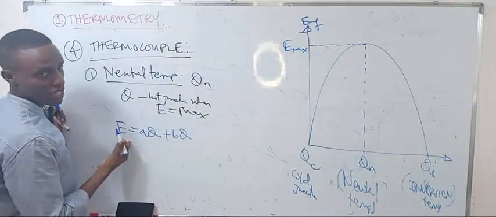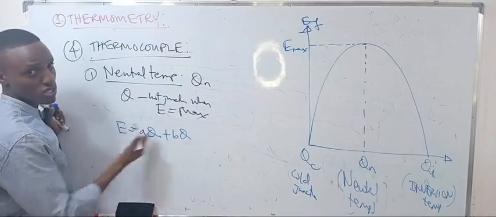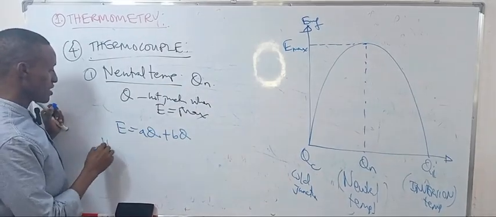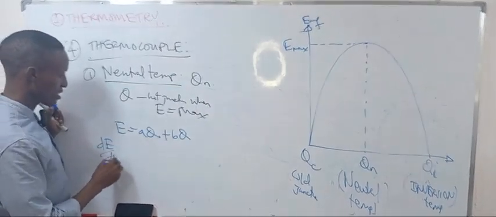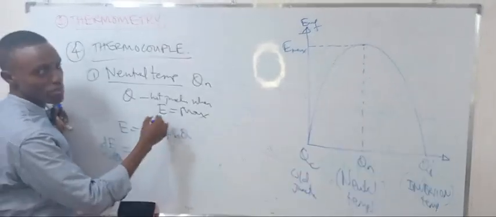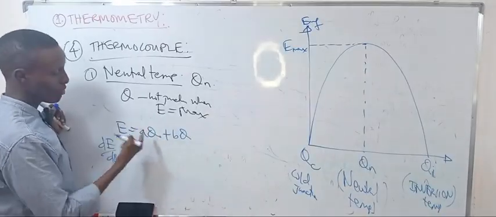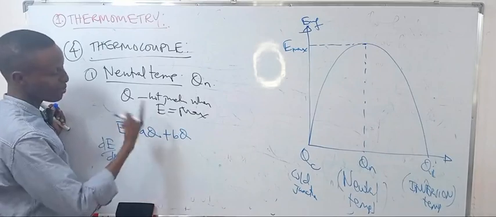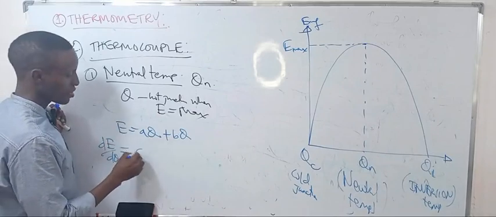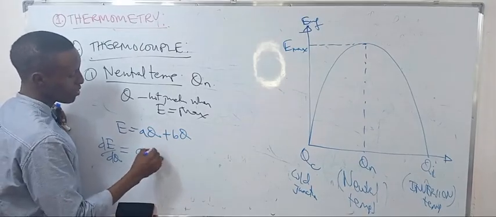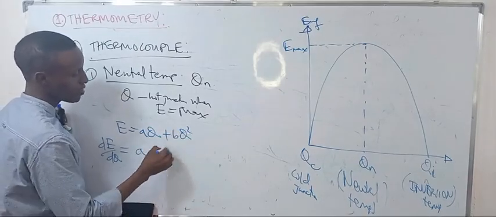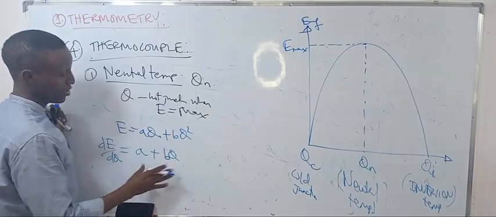Let's differentiate this with respect to temperature. Differentiating the EMF, the first term gives A, while the second term gives 2Bθ.